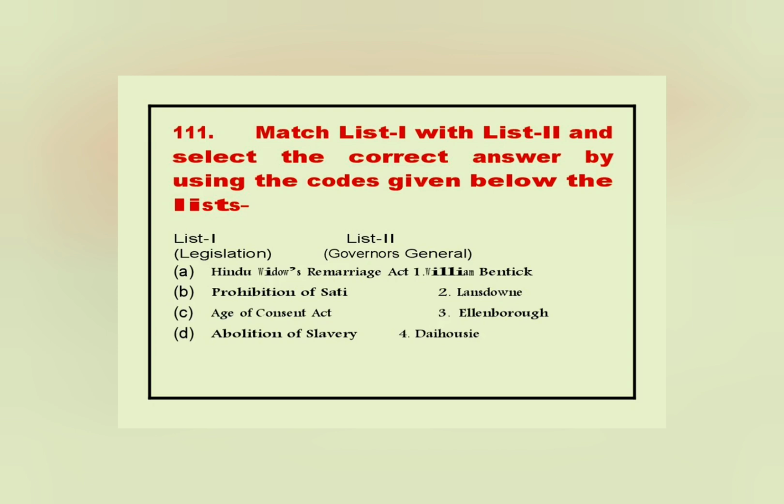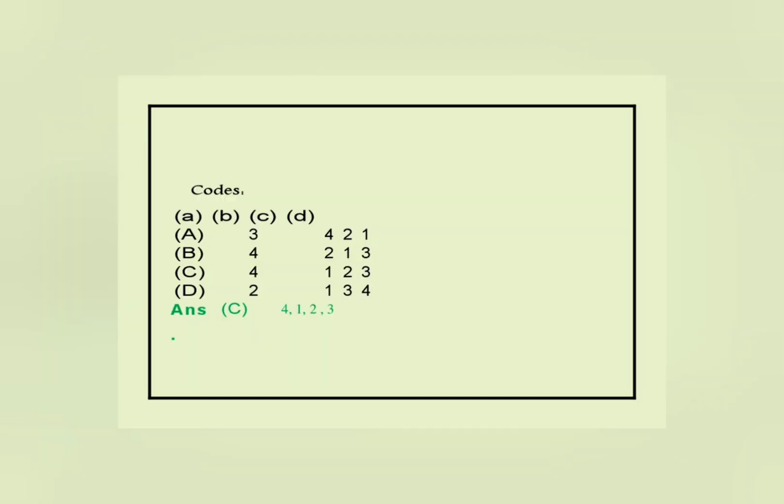111. Match List 1 with List 2 and select the correct answer by using the codes given below the lists. List 1, List 2. Legislation, Governors General. A. Hindu Widows Remarriage Act, 1. William Bentinck. B. Prohibition of Sati, 2. Lord Canning. C. Age of Consent Act, 3. Lord Ellenborough. D. Abolition of Slavery, 4. Dalhousie. Codes. Answer. C. 4, 1, 2, 3.